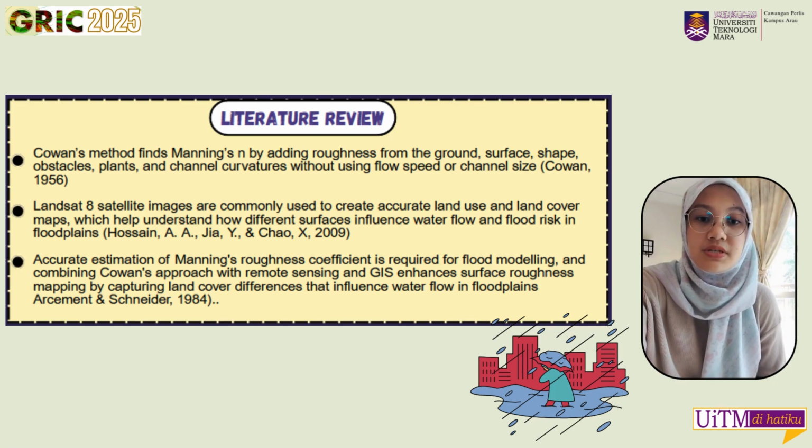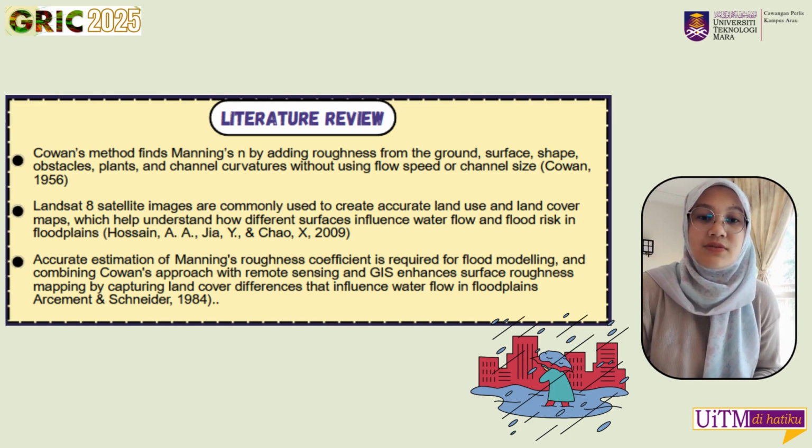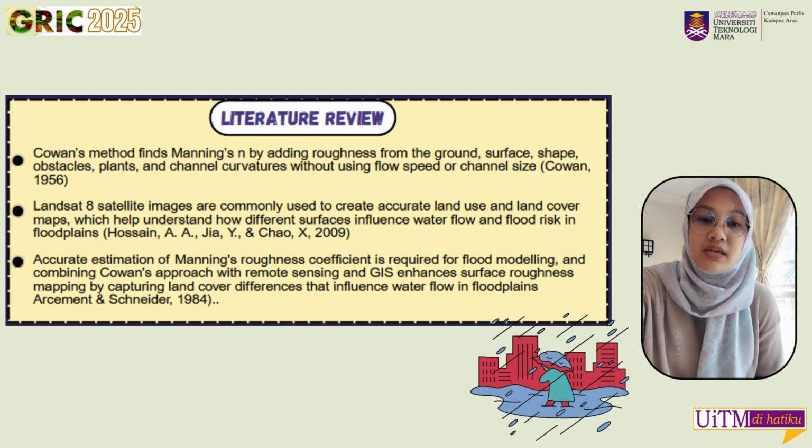This makes it especially useful when we only have access to land surface data. Next, the study by Hossain, Jia, and Chow in 2009 highlights how Landsat-8 satellite imagery can be effectively used to generate accurate land use land cover maps. These maps are essential in flood risk studies because different surface types influence how quickly water can flow.